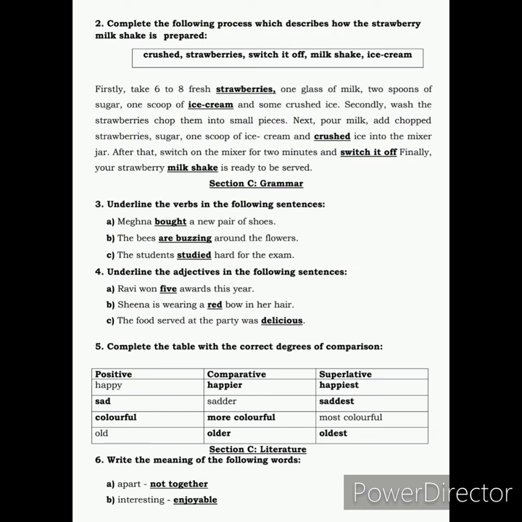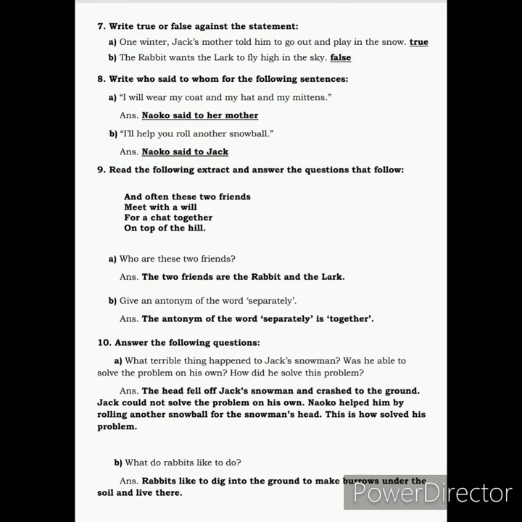All right. Now, in question number 7, you have to state true or false against the following statement. So, the first statement is one winter, Jack's mother told him to go out and play in the snow. Now, student, as you have read the story, so you know it that it is a true statement, right? The next question says, the rabbit wants the lark to fly high in the sky. So it is a false statement, right?